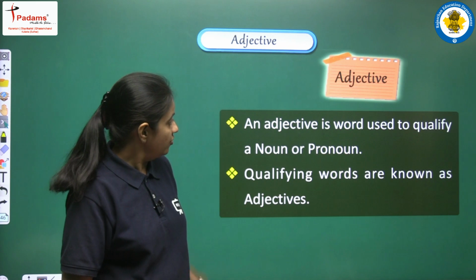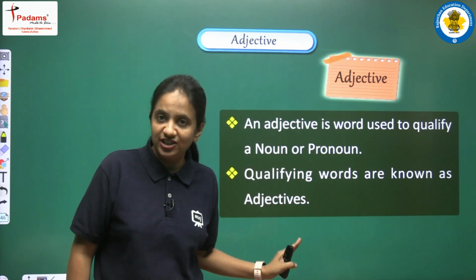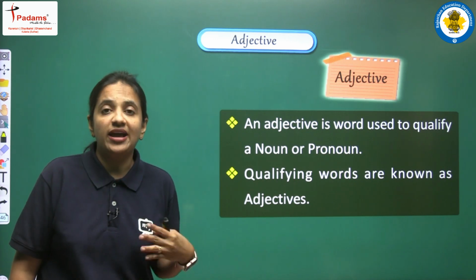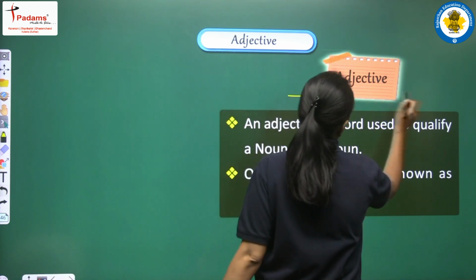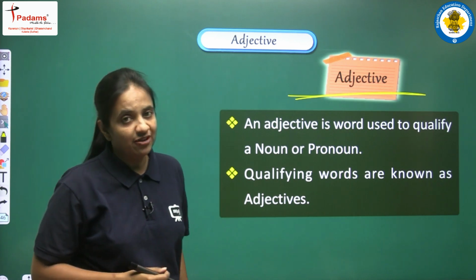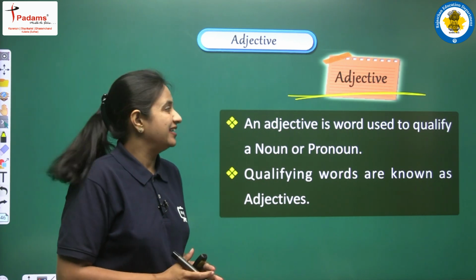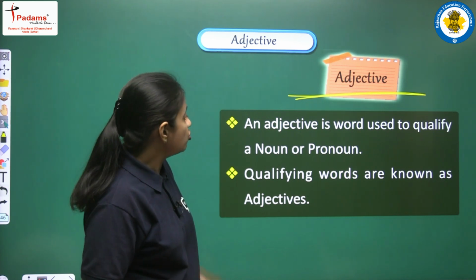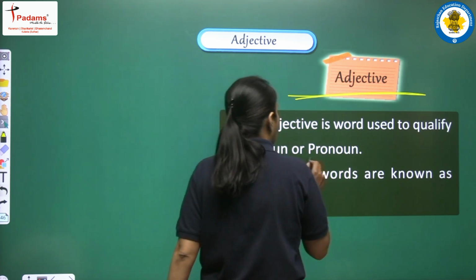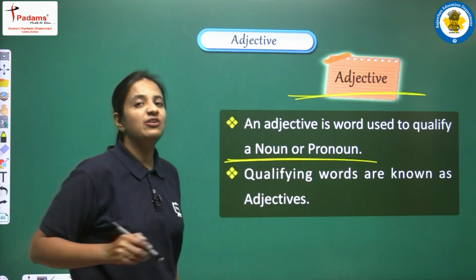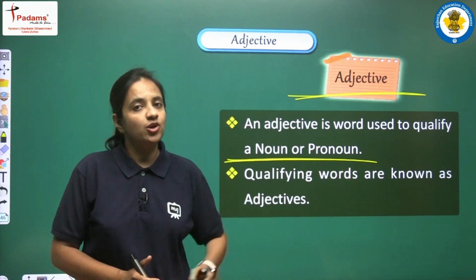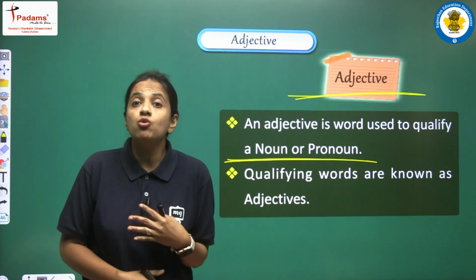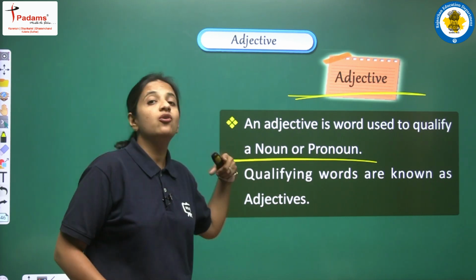So students, first of all we are having the basic definition of adjective, so that will help us to understand what adjective actually means. So let's try to understand this word more carefully in very much detail, that is adjective. So let's read. An adjective is a word used to qualify a noun or pronoun. So basically we can say the definition of adjective we are having here. So adjective means the words that are used to qualify, right, noun or pronoun.